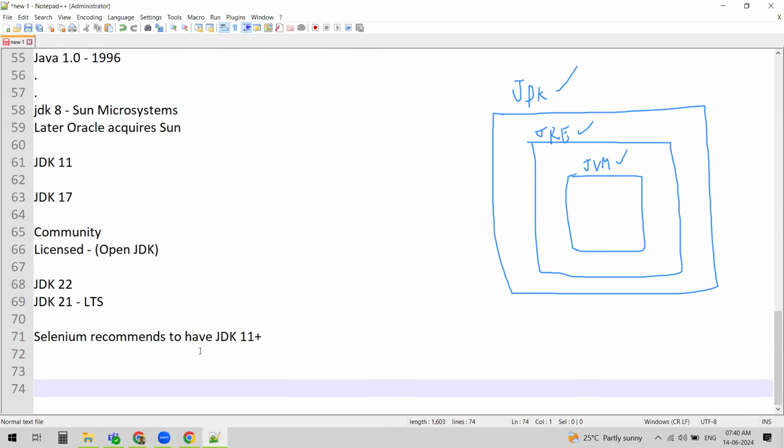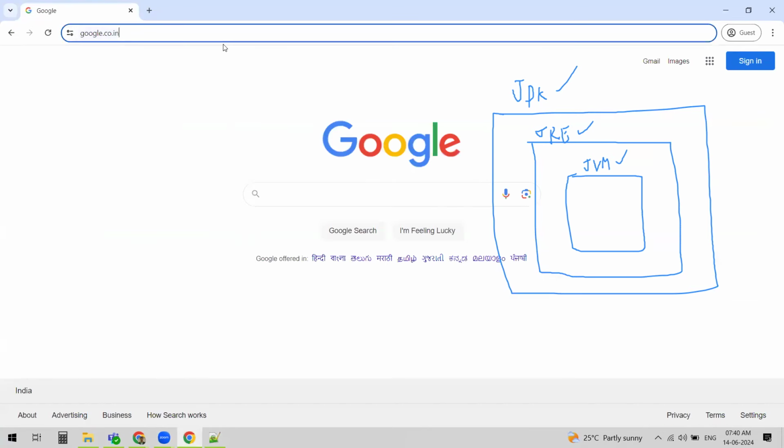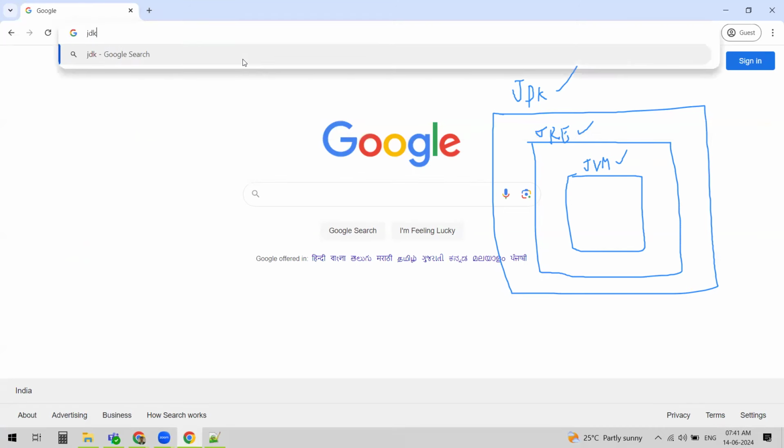So how do we download JDK? We understood that when we say JDK or Java, they are both one and the same, right? Now we want to install Java or JDK. So how do you do that? We will install the community edition, the free one. So what do we need to do? We just need to type in JDK download.